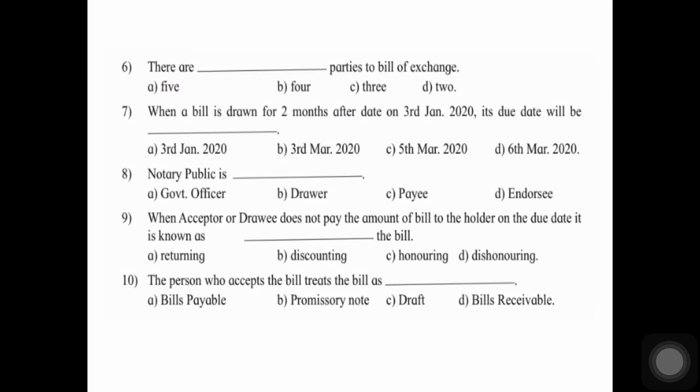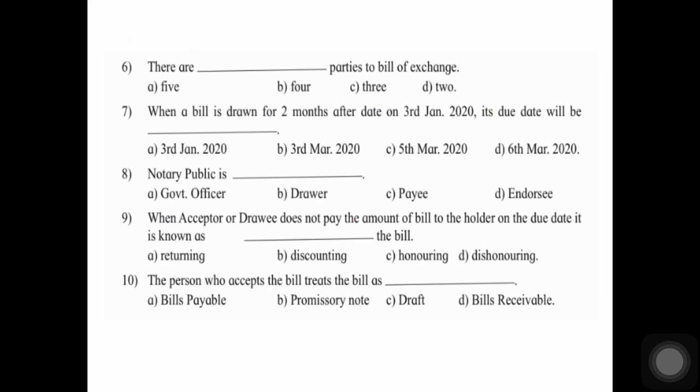See number 7. When a bill is drawn for 2 months after date on 3rd Jan 2020, then calculate the due date. Now 3rd Jan 2020, add 2 months to that. So 3rd Feb, 3rd March. To 3rd March, add 3 days of grace. So 6th March 2020 is your answer. Notary public is dash: government officer, drawer, payee, endorsee. It is a government officer. So A, government officer is the correct answer.